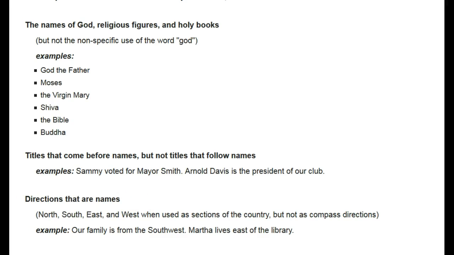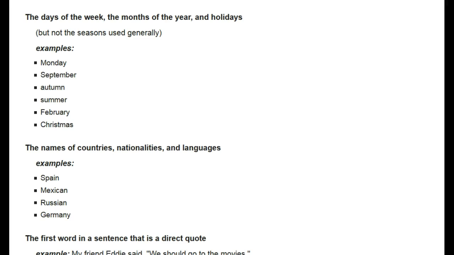Directions that are names are also capitalized: North, South, East, and West when used as sections of the country, but not as compass directions. For example, "Our family is from the Southwest." Notice that west isn't capitalized separately because southwest is one word. "Martha lives east of the library." East isn't capitalized because it's not referring to a section of the country.